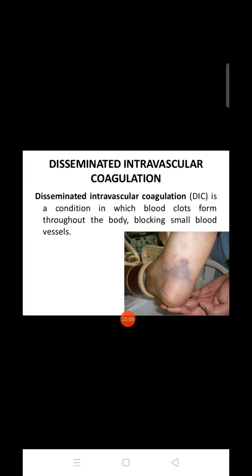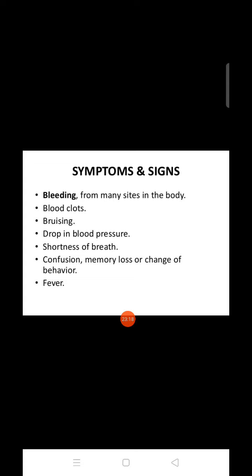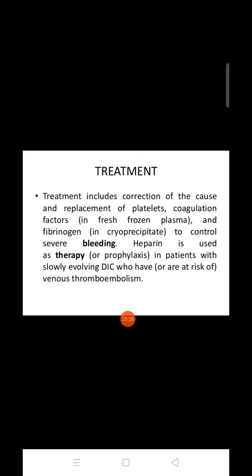Okay, next condition is disseminated intravascular coagulation. In this, what will happen? Blood clots will form throughout the body, and because of this, they will block the small blood vessels. There is bleeding from many sites, clotting, bruising, drop in blood pressure, shortness of breath, confusion, memory loss or change of behavior. What can be the treatment? We can give platelet replacement, also fresh frozen plasma, cryoprecipitate, and heparin also we can use.